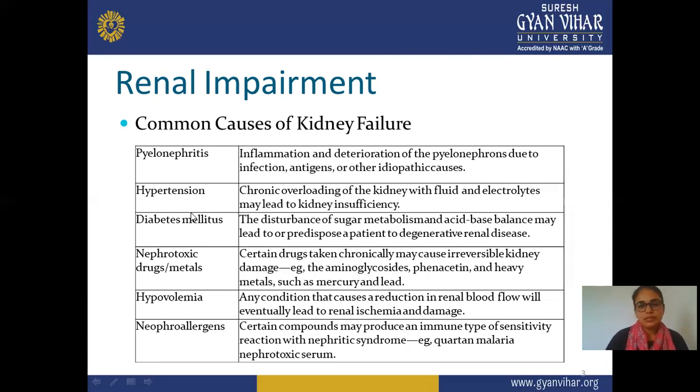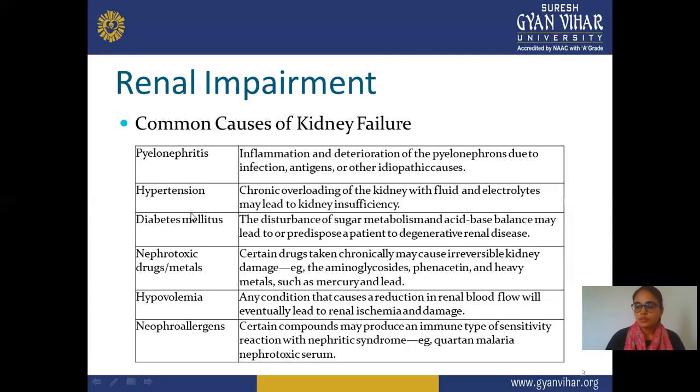Next is diabetes mellitus. Diabetes mellitus is another factor, and a diabetic patient may suffer severe problems such as impairment or kidney failure. Disturbance of sugar metabolites and acid-base balance may predispose the patient to degenerative renal disease.